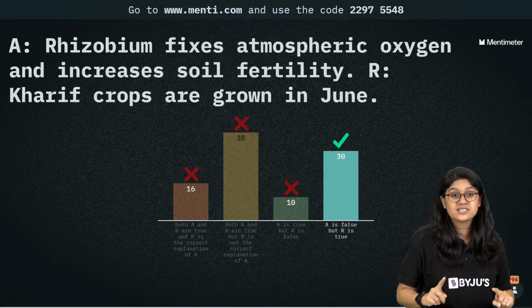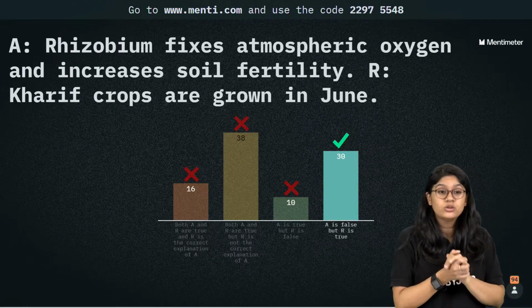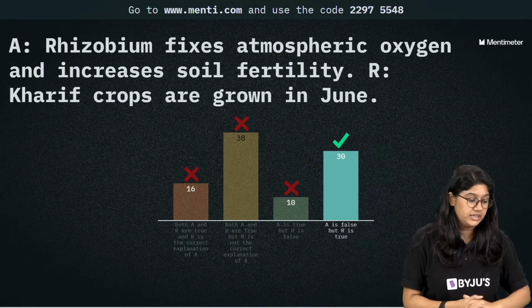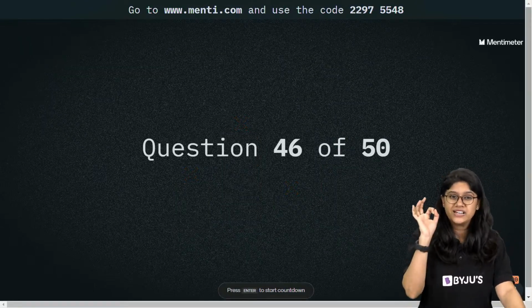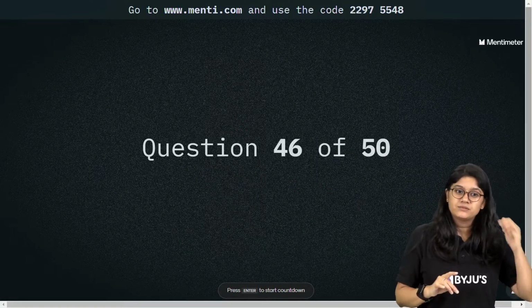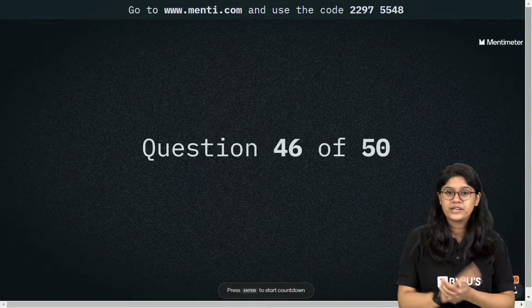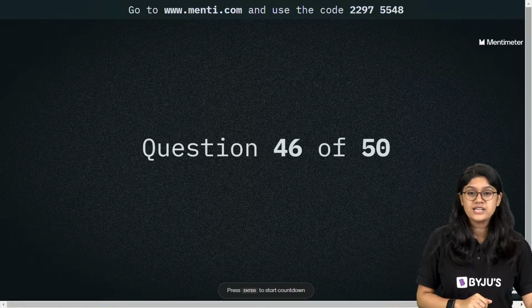This tells us, everyone, that we have to read the question carefully. Okay? 30 of you have voted for it. So it seems that it's a very difficult question. But we are clear over here. Okay, question number 46, everyone.